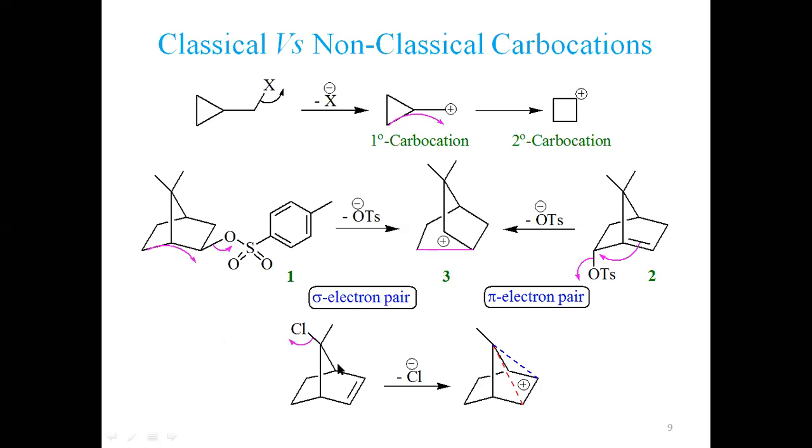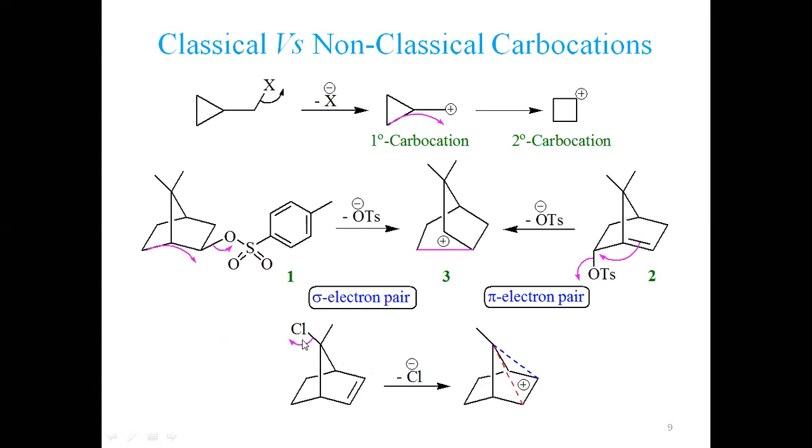Now let's see. I'm just going to present another example. This chlorine is present at this position. If it leaves, we shall get a positive charge here. This positive charge is stabilized by this pi electron density. There are two possibilities. This carbon may be making a bond, which is a very long bond. This carbon may be making a bond with it. So I have presented these two bonds. If this carbon makes a bond with it, we shall get a positive charge here. If this carbon makes a bond, we shall get a positive charge there. Or look at here, in all cases, whether this bond or that bond, we shall get a secondary carbocation.